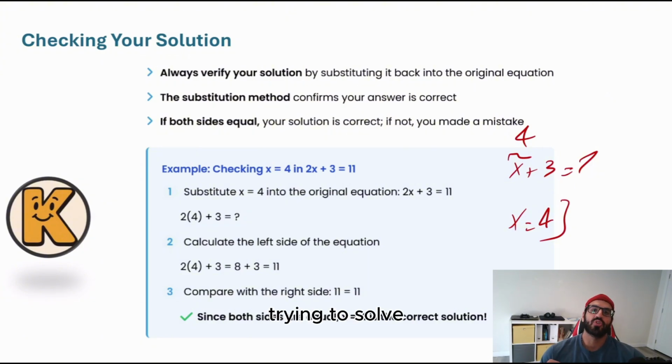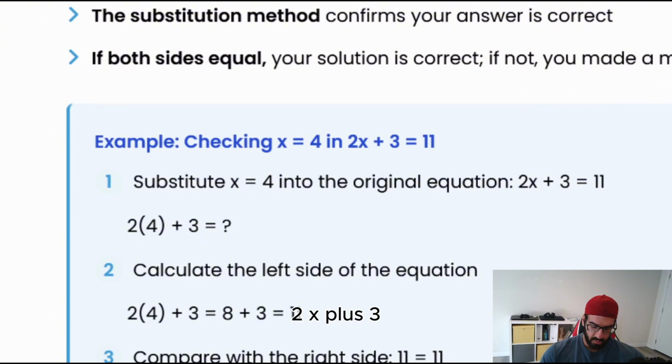Remember, whenever we are trying to solve an equation, we are trying to find a specific number for that equation. And if we put that number we just found into the equation itself, the left side of the expression and the right side of the expression should be the same. So for instance, we do have 2x plus 3 is equal to 11, and we found that x is equal to 4. Let's double check your answer. You still have time. So how can we do that? 2x plus 3, I just consider 4. 2 times 4 plus 3 is 11. Done. So I did it right.